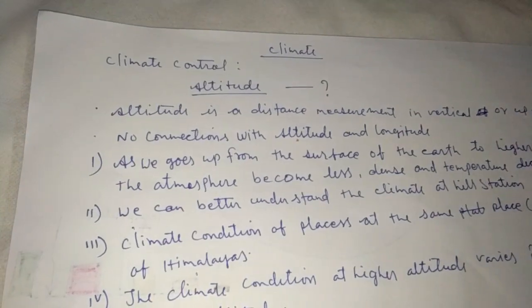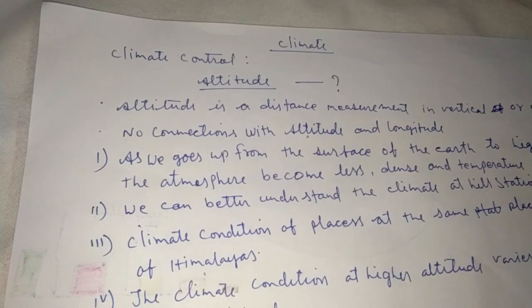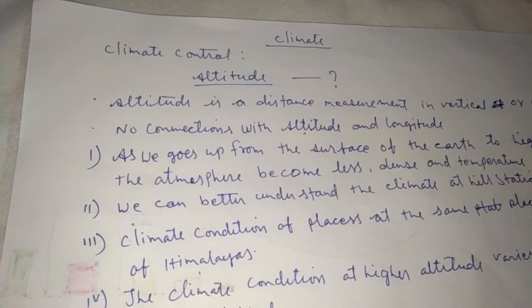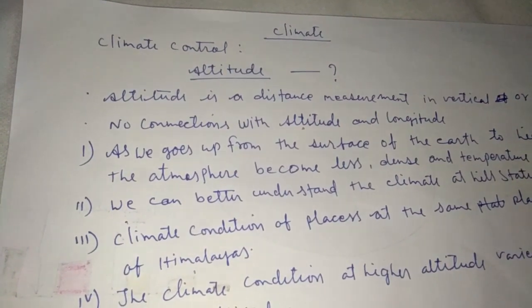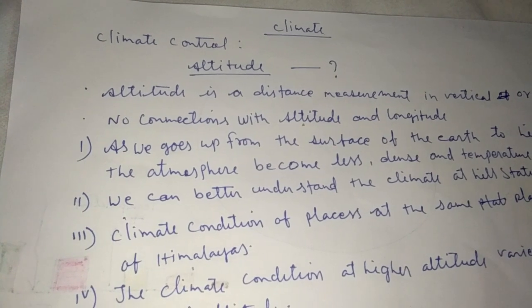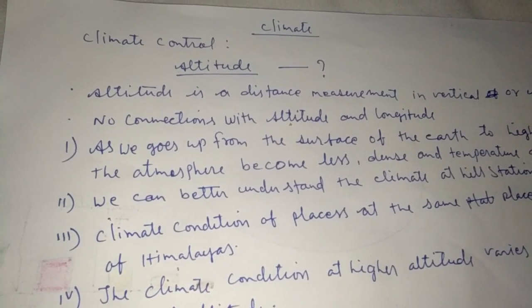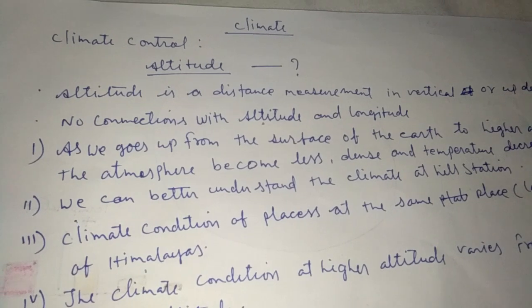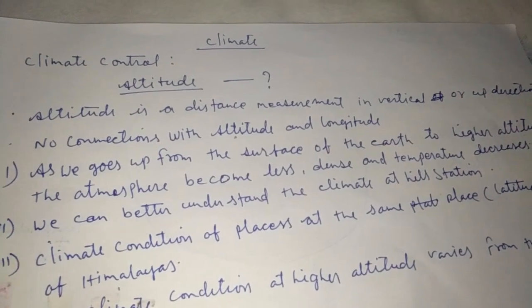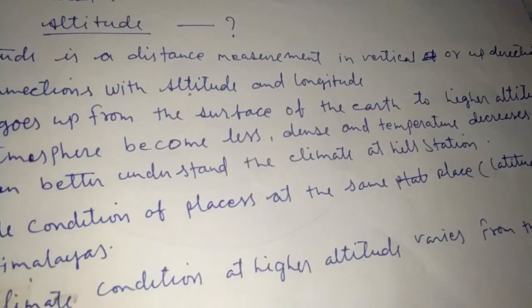Our next topic for the day is altitude. Altitude is the second factor which controls the climate. Altitude is a distance measurement in the vertical, or upward, direction.